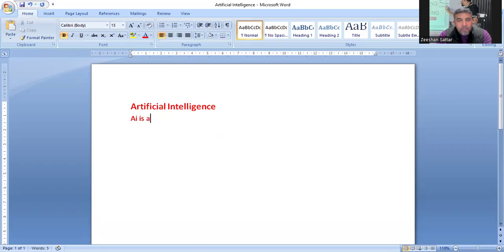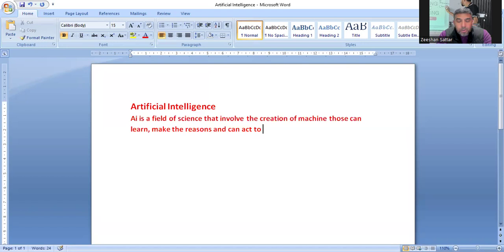AI is a field of science that involves the creation of machines that can learn, can make reasons, and can act to the maximum level as a human acts.